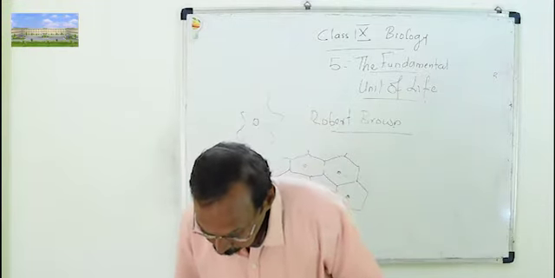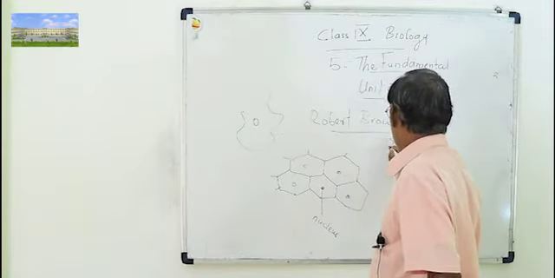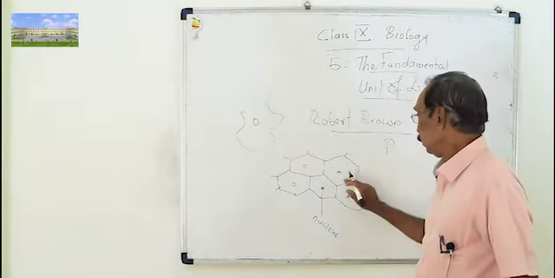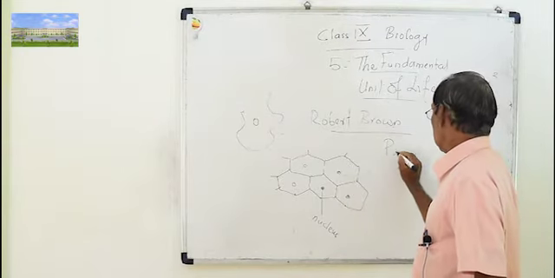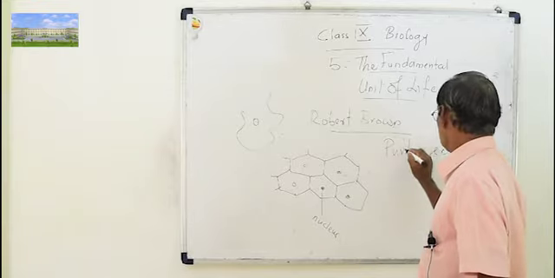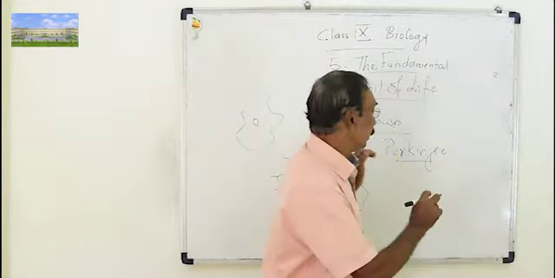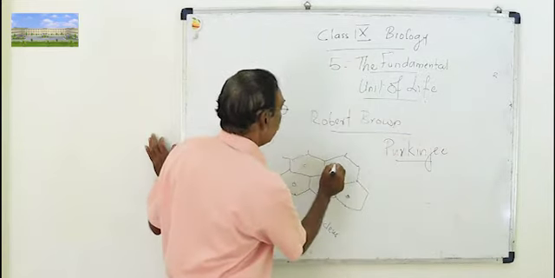Next scientist, Purkinje. His contribution is that he understood that inside the cell there is a thick fluid.